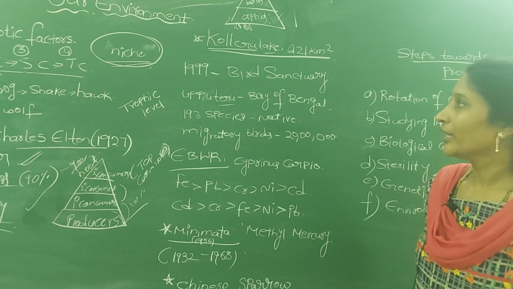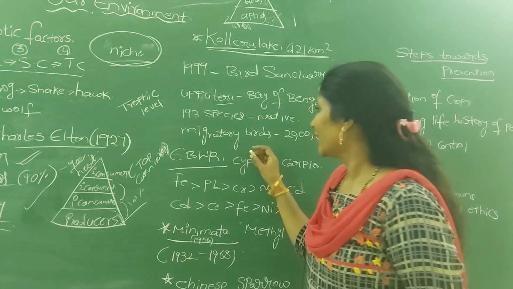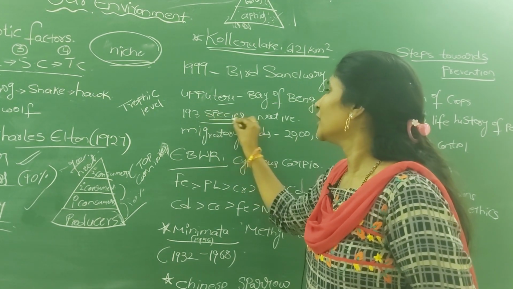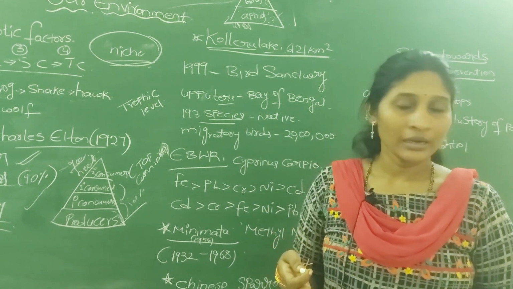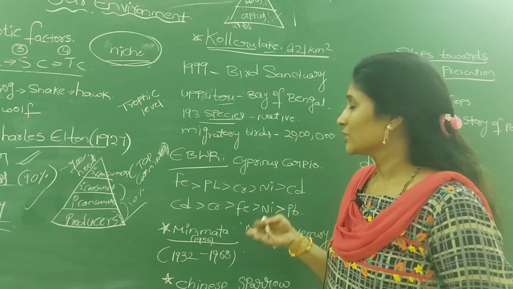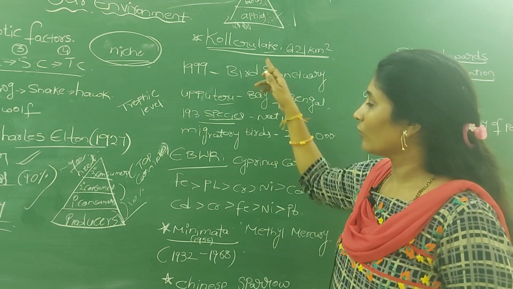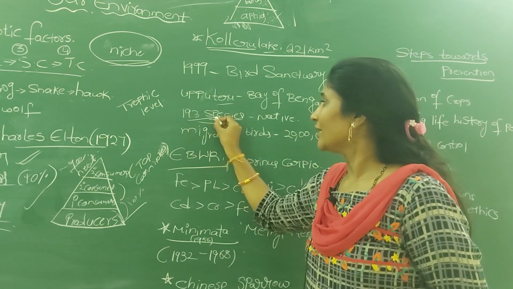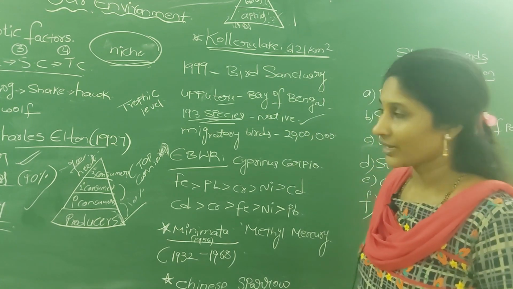Kolleru Lake has good nutrient deposition, and at normal times a wide variety of flora and fauna, meaning many plants, animals and birds, live in the surrounding area. Nearly 193 species of native birds reside in the Kolleru Lake area.